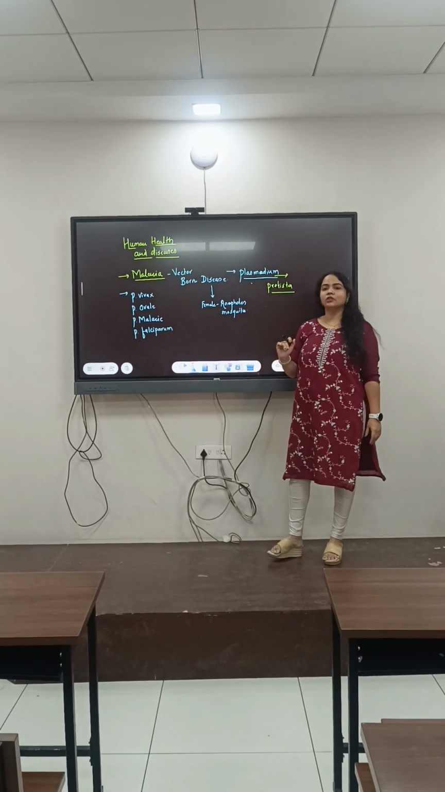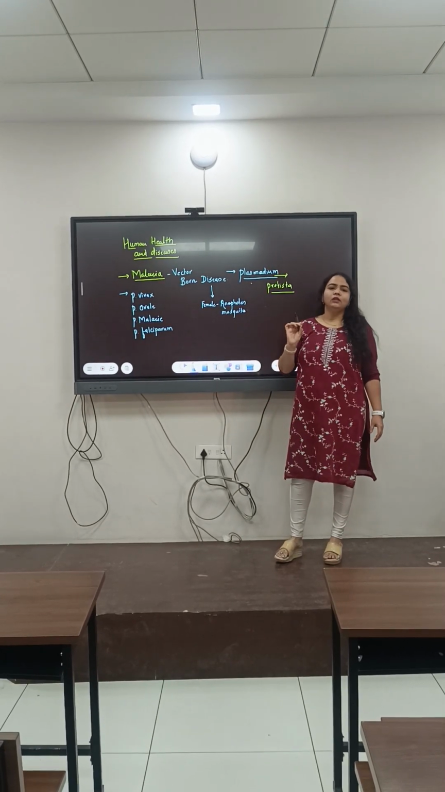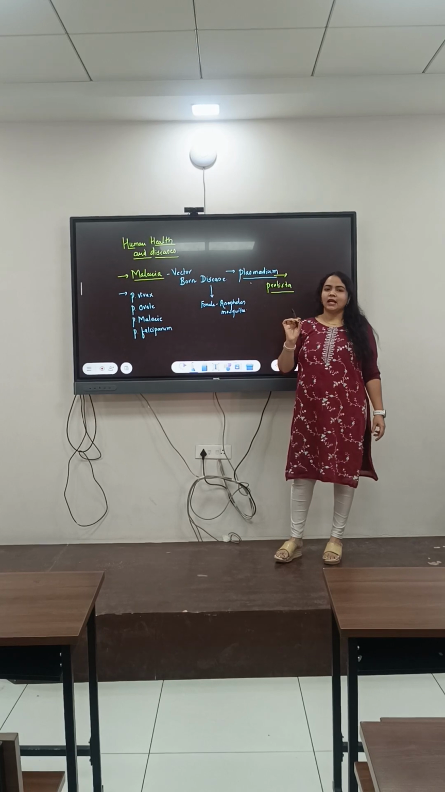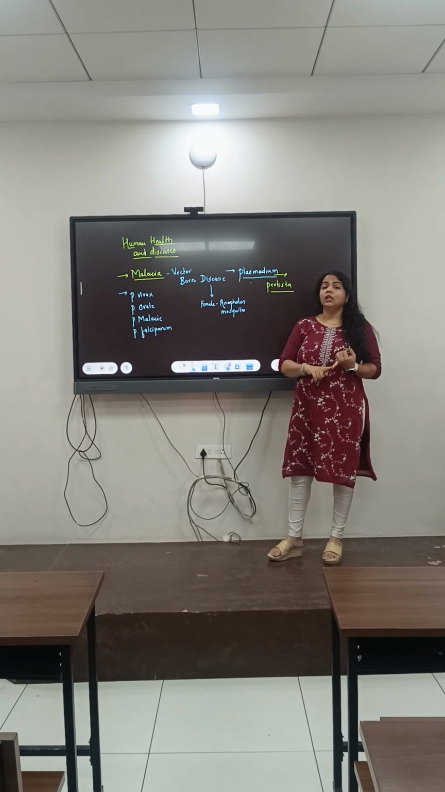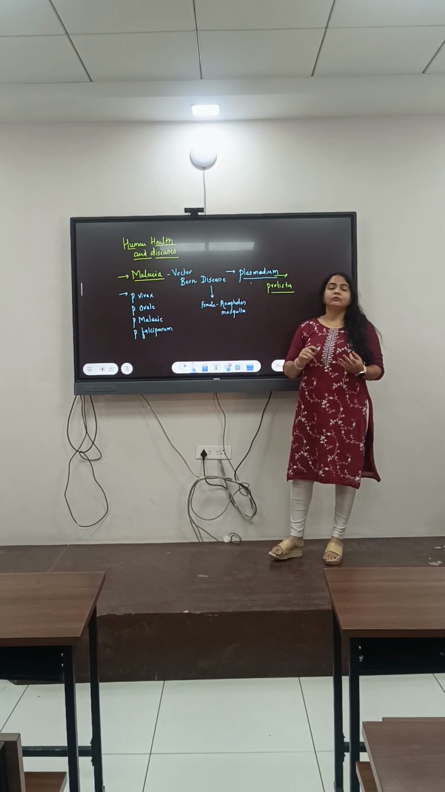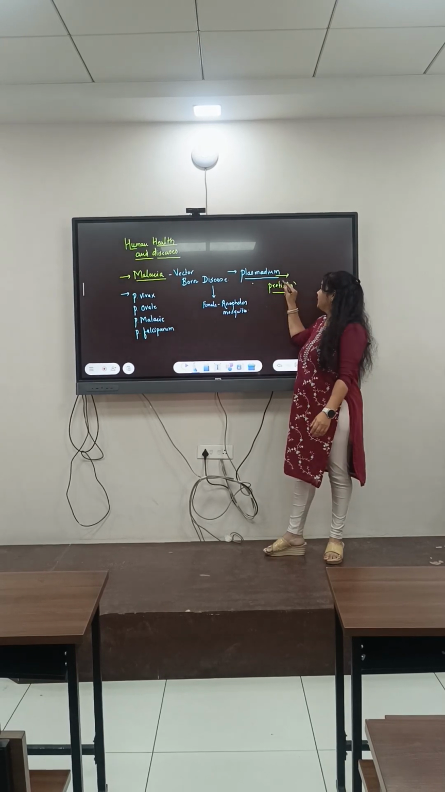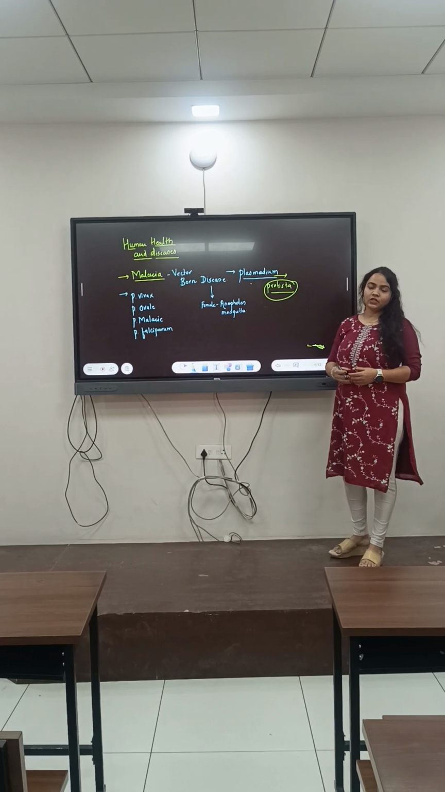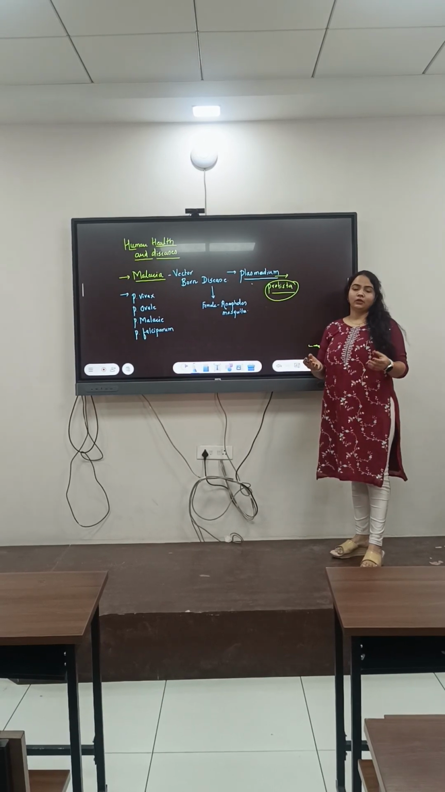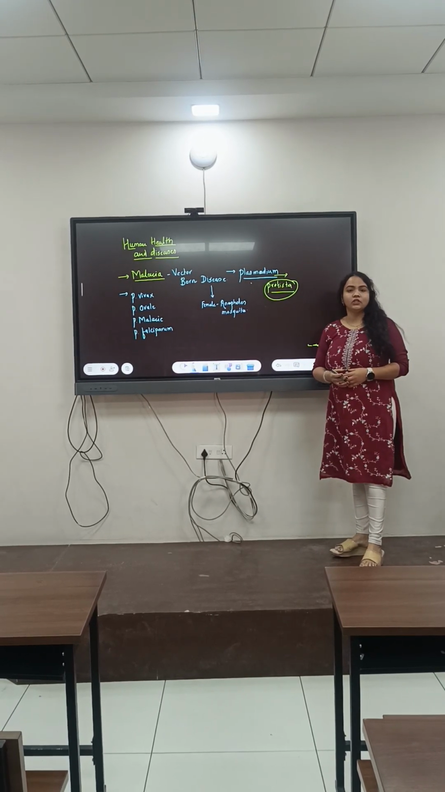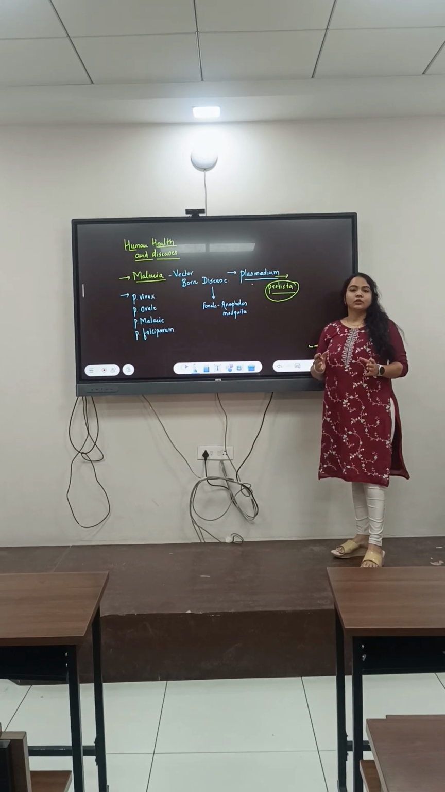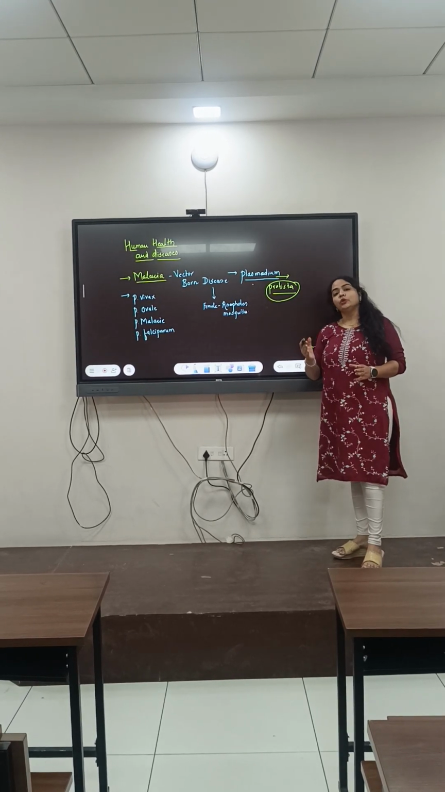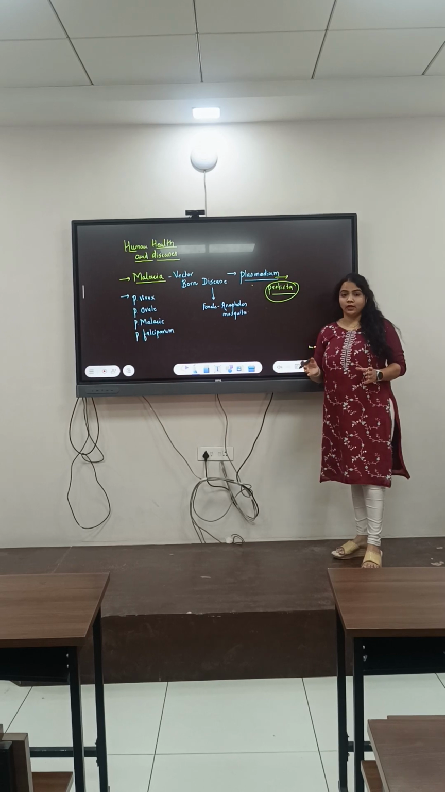This disease is caused by the smallest of small organisms. It is actually a protozoa. It is neither a virus nor a bacteria. Then what is it? It is a protista. We know about the five kingdom classification, which we have already learned in 11th standard. Protista is a group of organisms which are unicellular eukaryotic organisms.